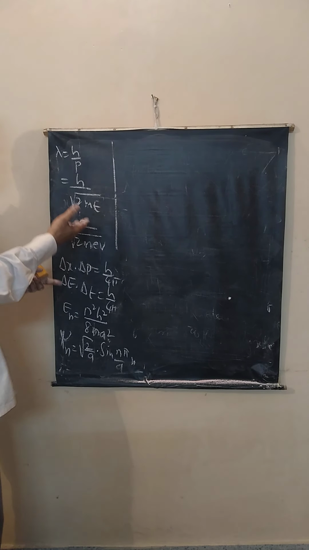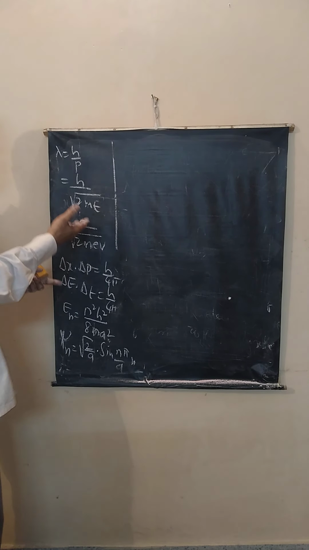Energy is given. Find the percentage uncertainty in momentum. What is percentage uncertainty? Delta P by P is what is asked.